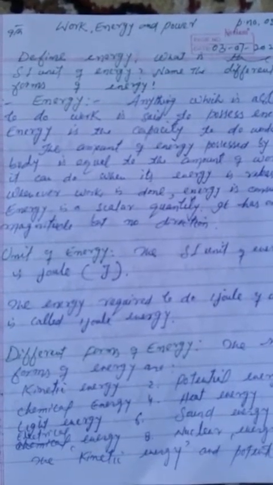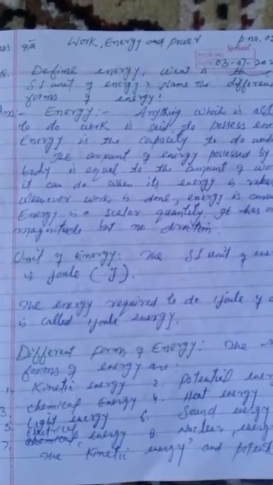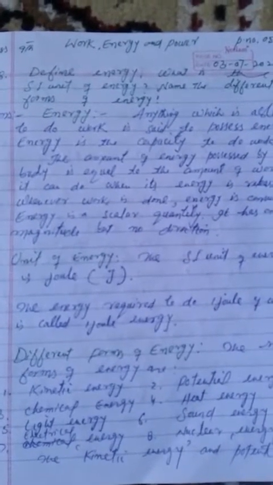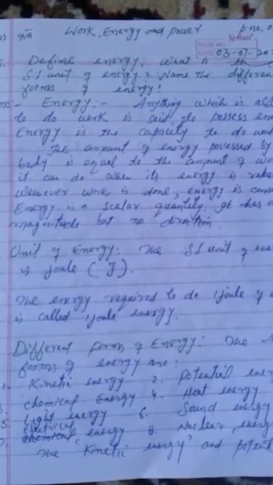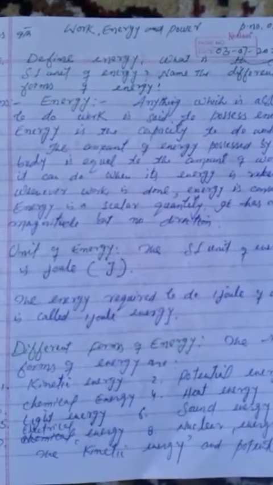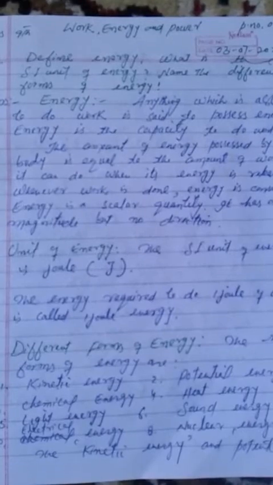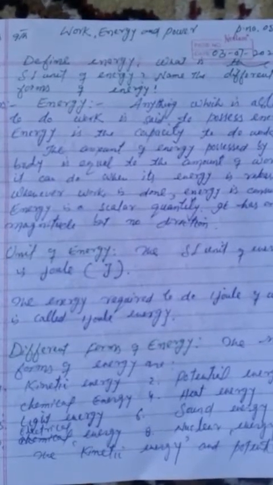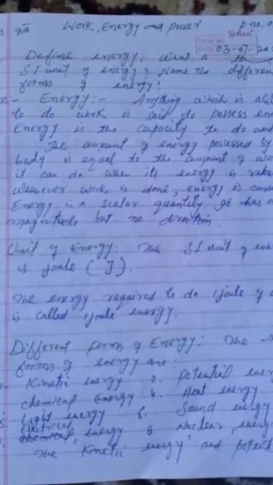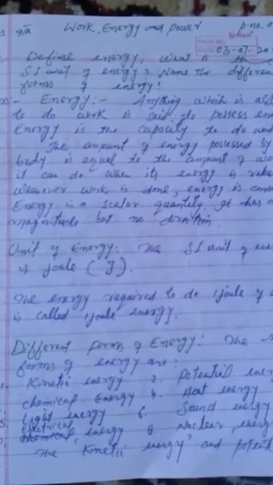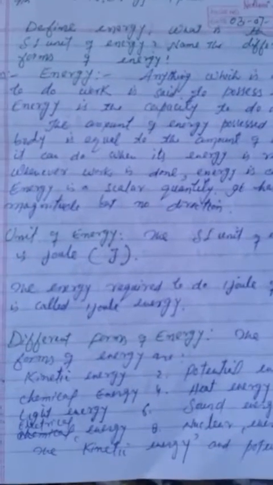So when our work is done, energy is consumed. A body having energy can do work. A body which possesses energy can exert a force on another object. During this process, some of the energy of the body is transferred to the object. By gaining energy, the object moves, and when the object moves, work is said to be done. Energy is a scalar quantity. It has only magnitude but no direction.